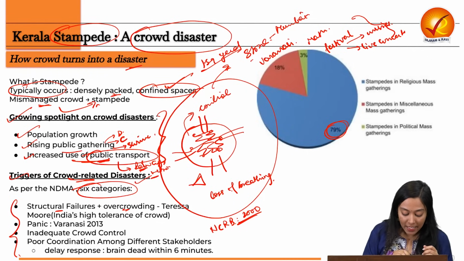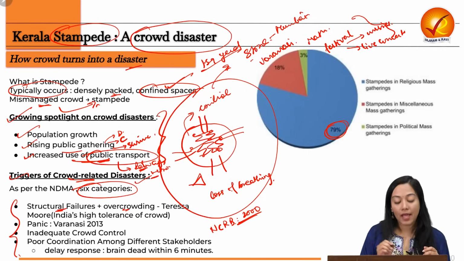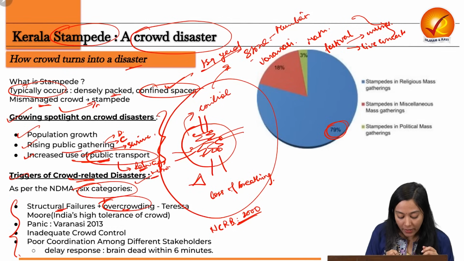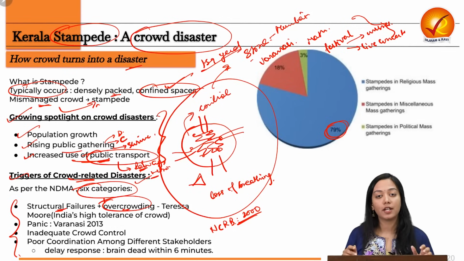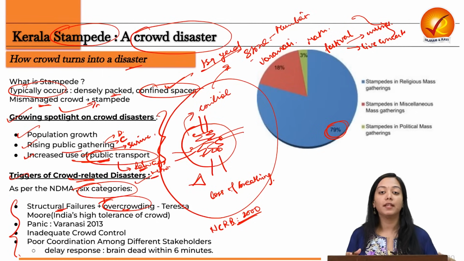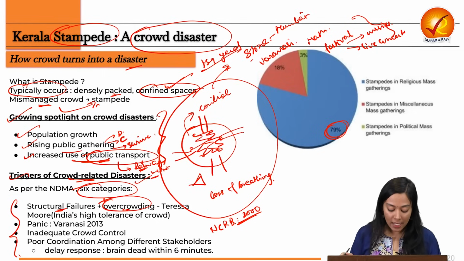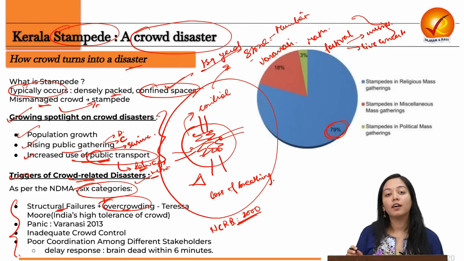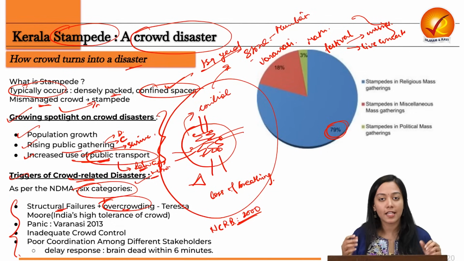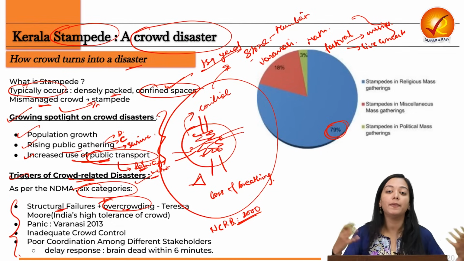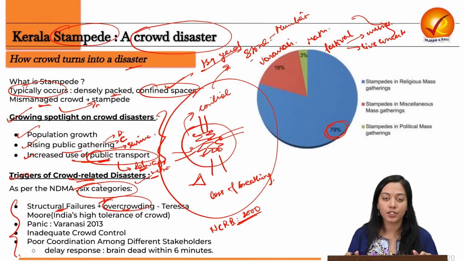And therefore, structural failures are augmented by overcrowded spaces, and in India in general, we don't feel uneasy seeing overcrowded spaces. In fact, we like to go to them. We don't mind running behind a celebrity to take selfies even if it is heavily crowded. We do not mind jumping into the crowds at concerts just to have a little more attention, a little more happiness.